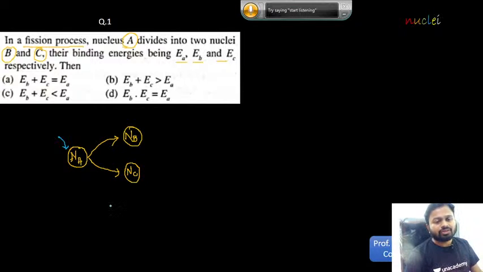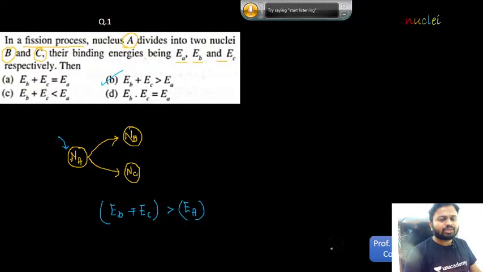So of course the binding energy of B plus binding energy of C, their addition will be greater than what? The binding energy of A. So therefore which option has to be correct? Answer option B has to be correct.